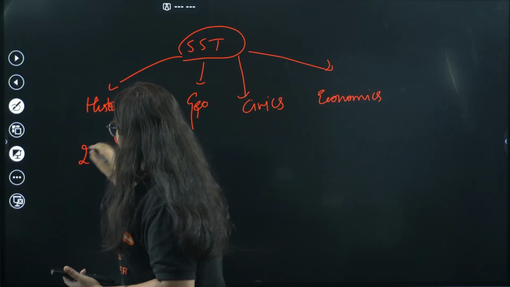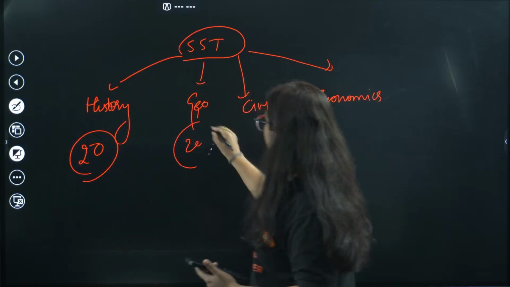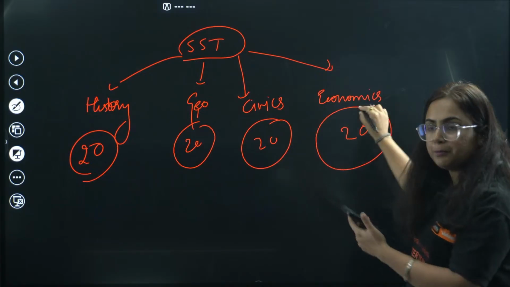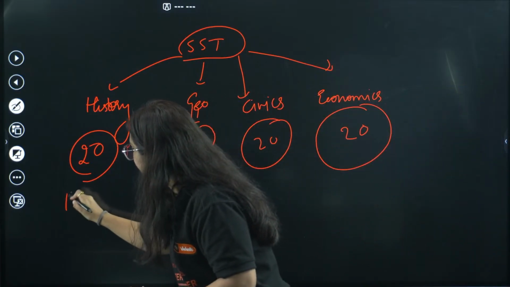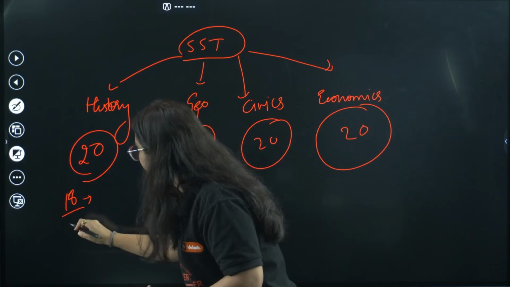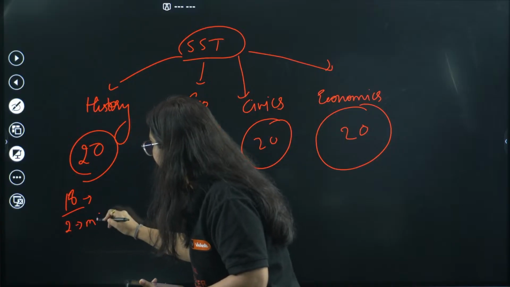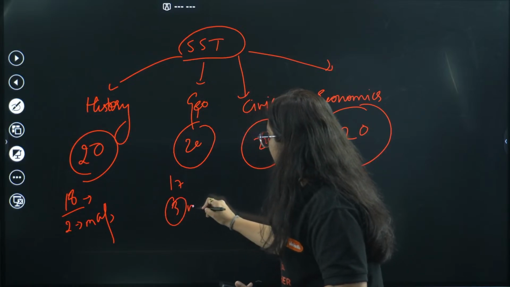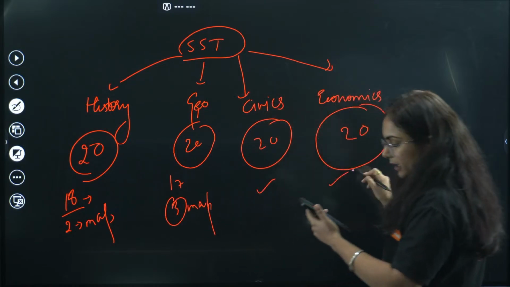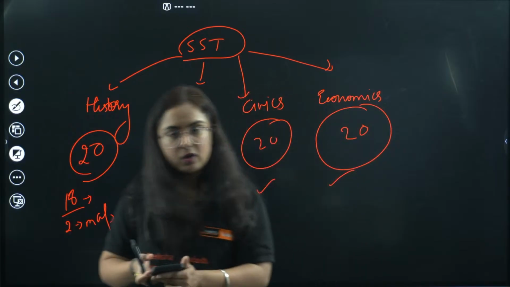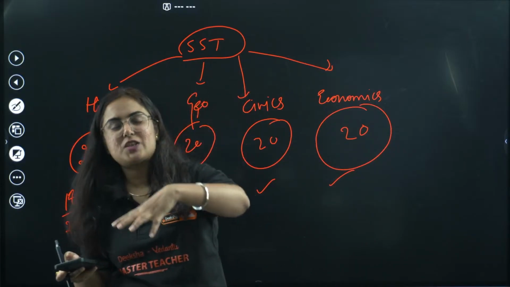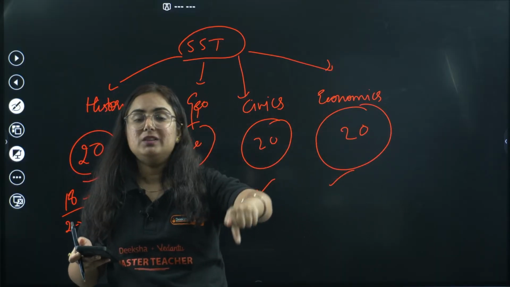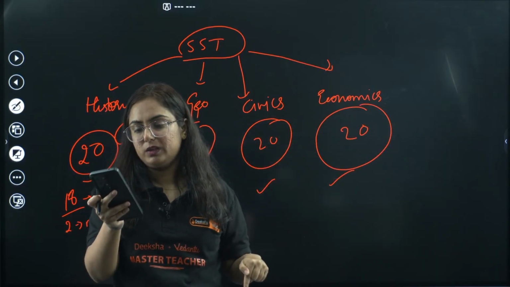We have 20 marks from history, 20 from geography, 20 from civics, and 20 from economics. In history, 18 will be matter and 2 will be for your map work. Similarly, in geography 17 and 3 will be for map work, the rest is 20 and 20. We just judge that this question can be asked, etc. We don't have a definite blueprint that from this chapter this many marks of questions will be asked.